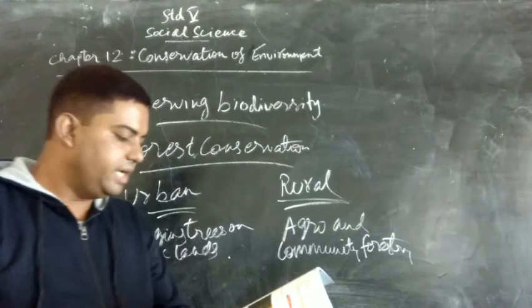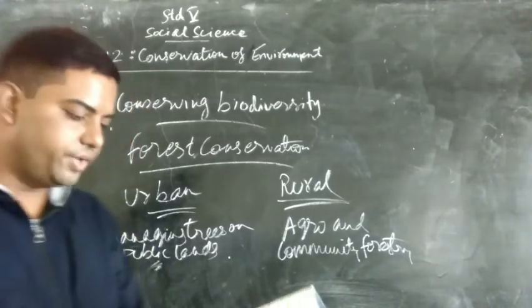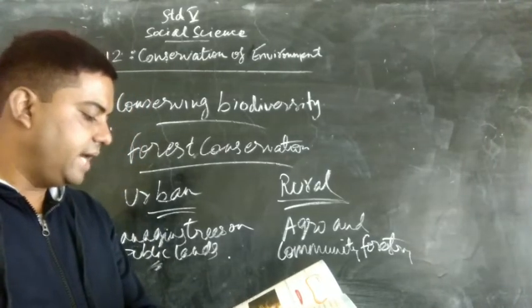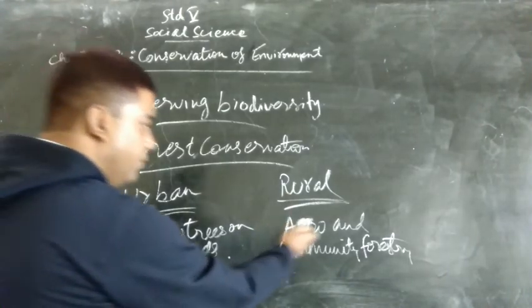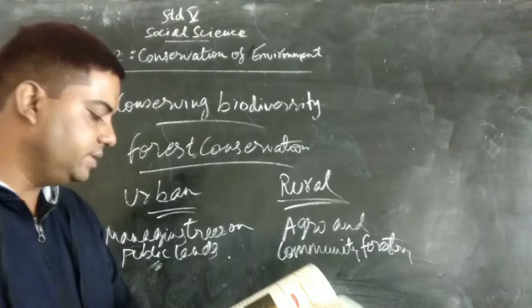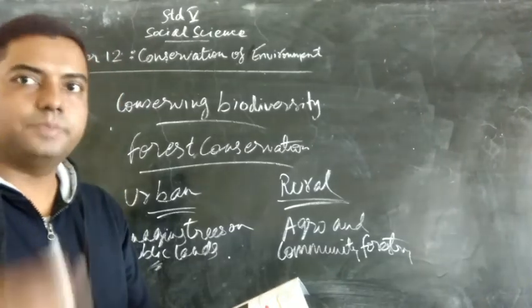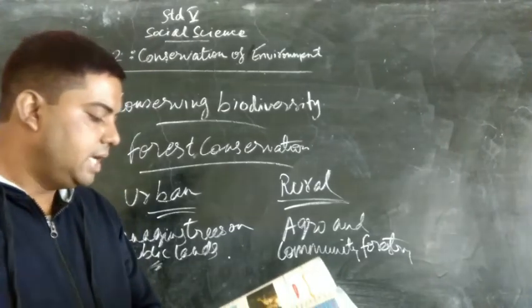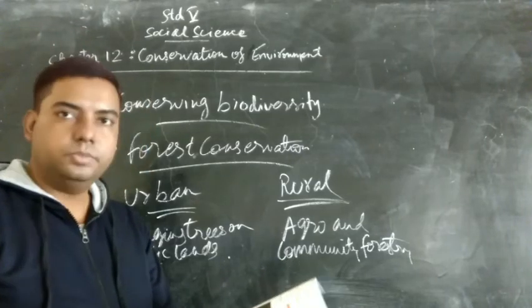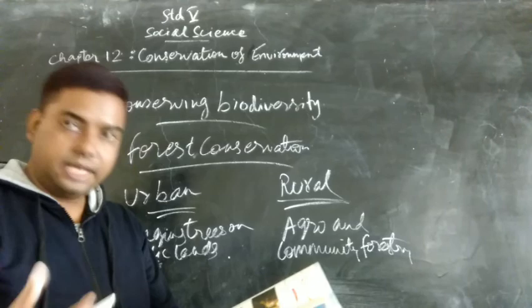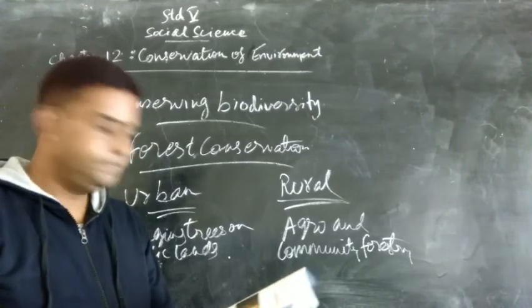Rural forestry includes agroforestry and community forestry. Such programs are carried out to promote afforestation, that is planting more trees in the forest areas. Apart from these, events like Van Mahotsav and Environment Day are also celebrated. They are promoted to conserve forests.